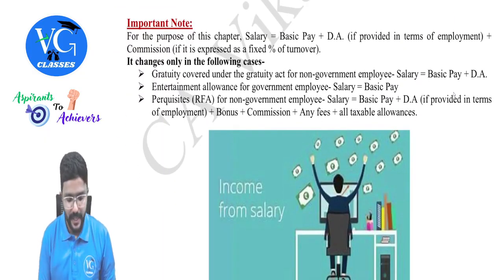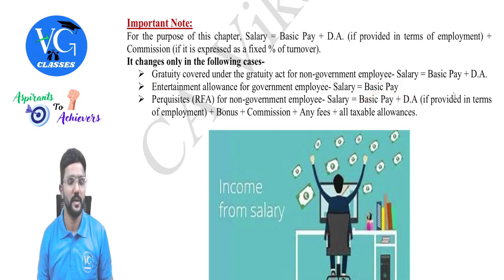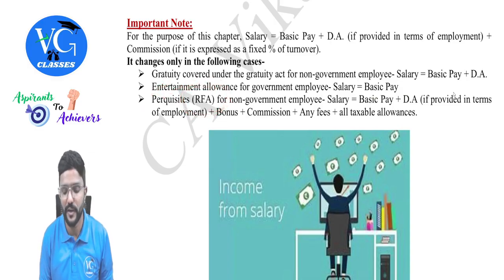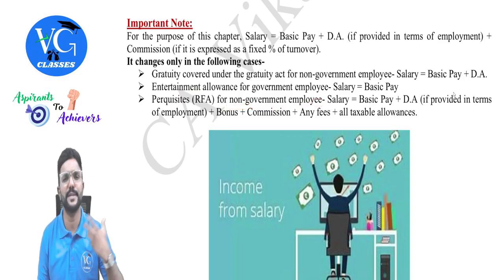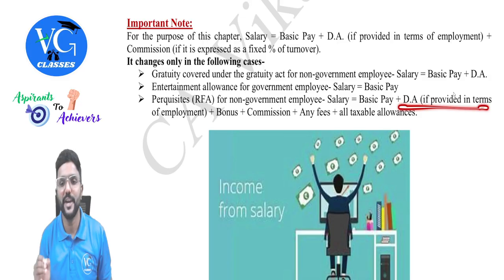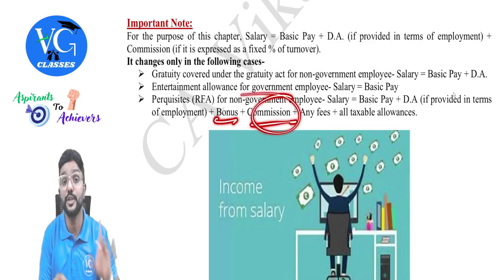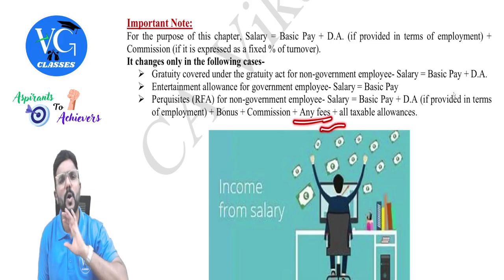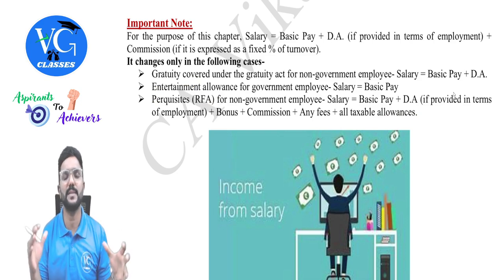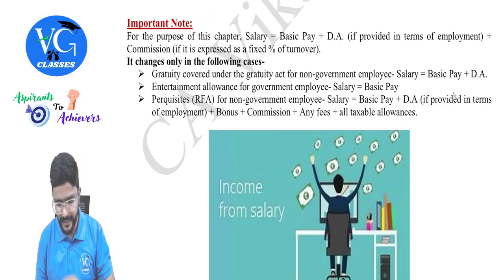Coming back. Next, entertainment allowance, which we just saw. For government employees, salary there means only basic pay. Then, for perquisite valuation, that is with respect to rent-free accommodation for a non-government employee, there we need to take 5% or 7.5% or 10% of salary. What is salary for that purpose? Basic pay plus DA if provided in terms of employment or forming part of retirement benefit, plus bonus, commission. For commission, no condition. Plus any fee and all taxable allowances, because this is with respect to perquisite valuation. Before that, we would have calculated all the taxable allowances. Consider that also. Got it, guys?